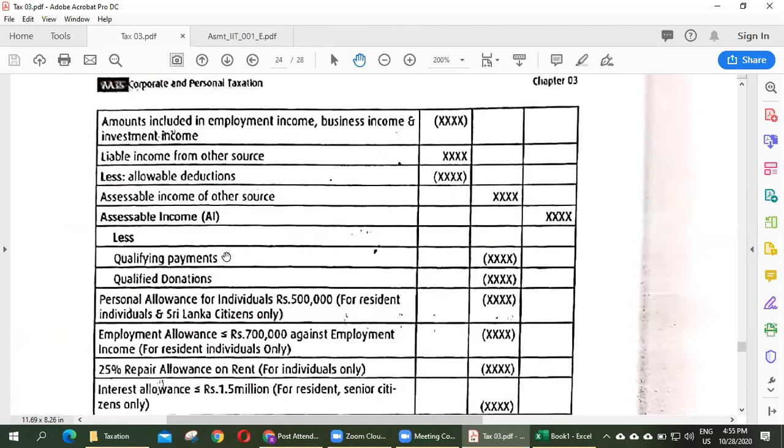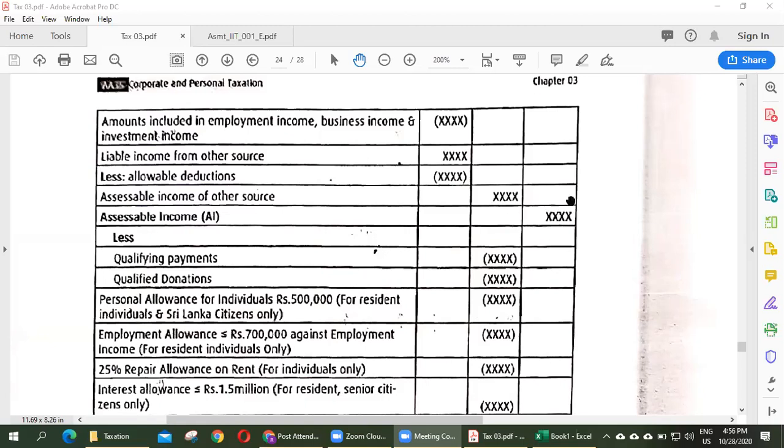Assessable income equals what? Anybody of you, can you answer? MS 59, can you tell?